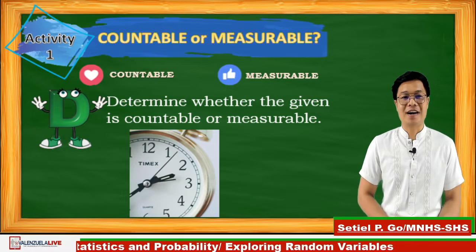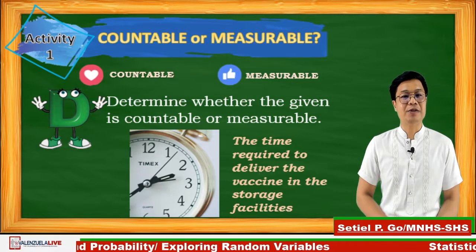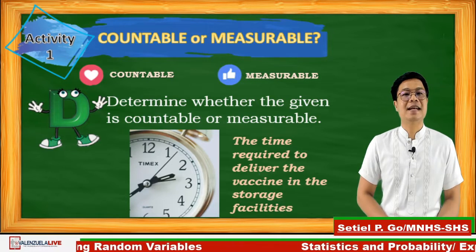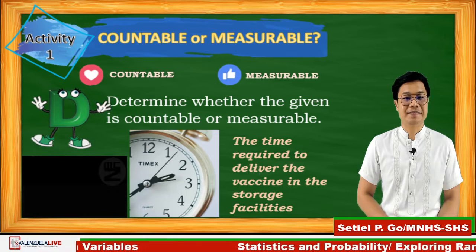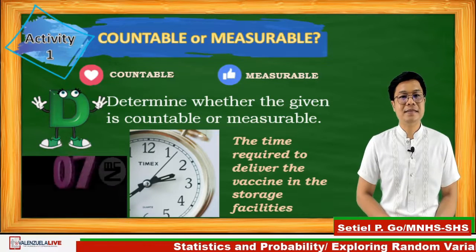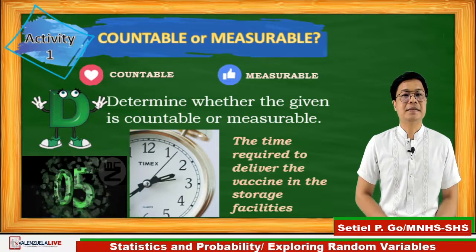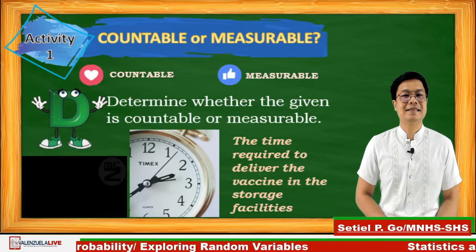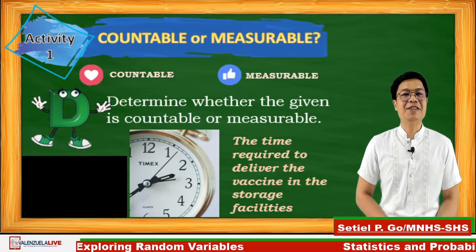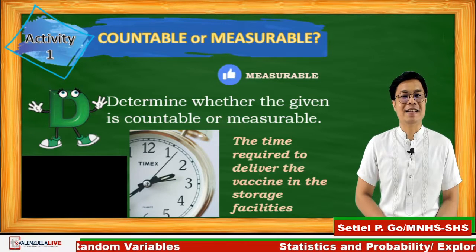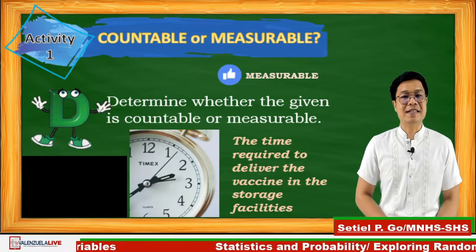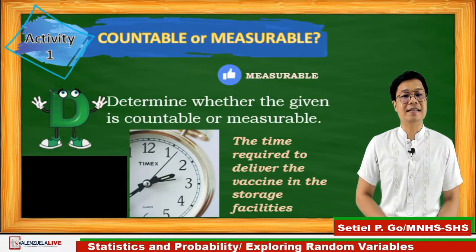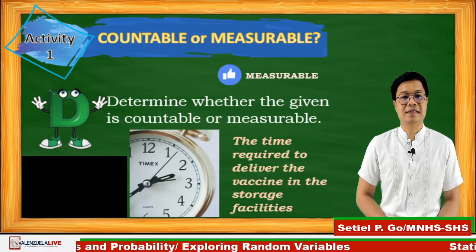Let's have number 4. The time required to deliver the vaccine in the storage facilities. 10 seconds, go! Time's up. If your answer is a like sign, then you are correct, since the time represents a continuous scale and it also varies in different time zones.